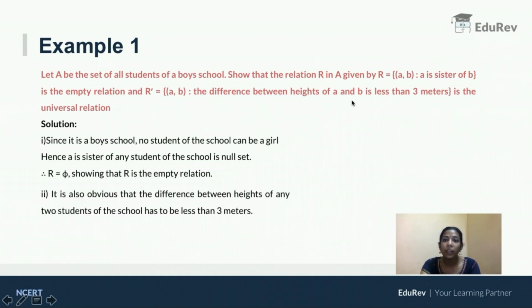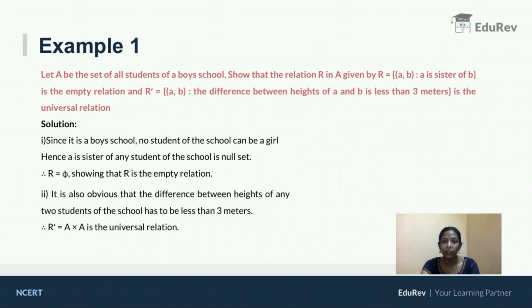The difference between heights of A and B is less than 3 meters. The average height of a person will be around 150 centimeters or 1.5 meters. In that case, the difference between two people will obviously be less than 3 meters, right? So, all the students, whoever you take, the difference between them will obviously be less than 3 meters. Hence, it is a universal relation. I hope it is clear.